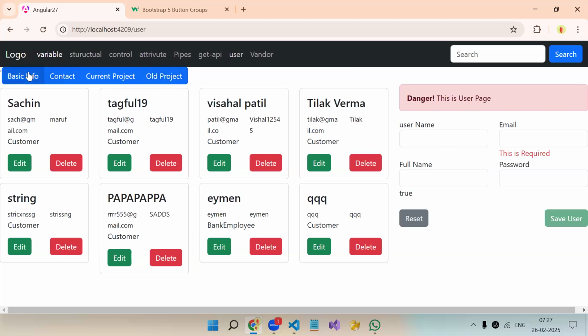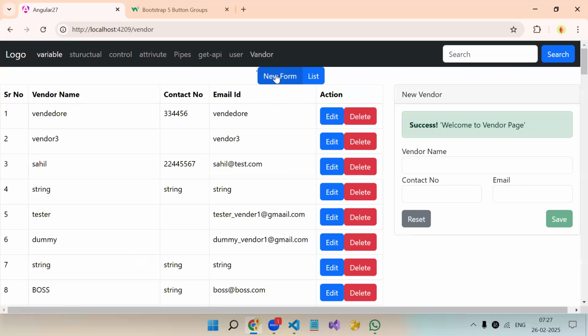Now, once I click on it, let's use the vendor. Let's say if I click on new form, only the new form UI should be visible. If I click on list, only the list should be visible. That is the task we are going to do. Now, these buttons, where are these buttons coming from? From our reusable component.